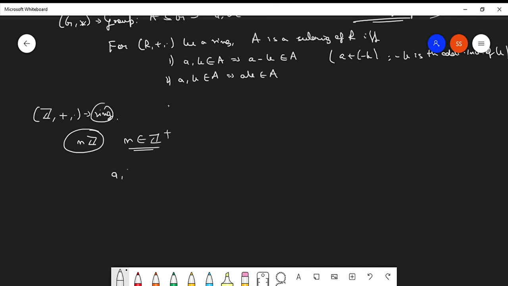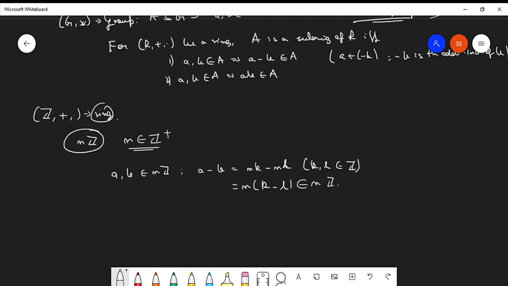If you take a, b from nZ, what is the value of a minus b? It is nk minus nl, let's say, where k and l belong to the set of integers, which can be written as n times (k minus l). Since k and l are integers, k minus l is also an integer, so this belongs to nZ.